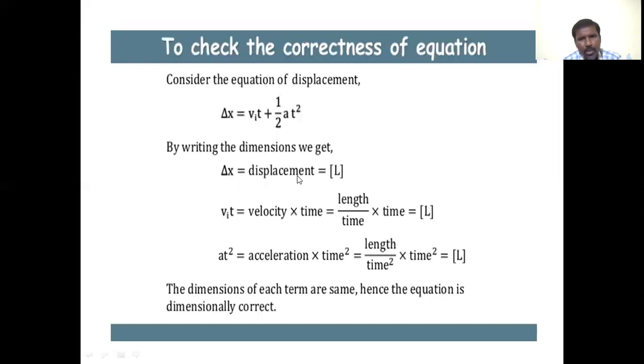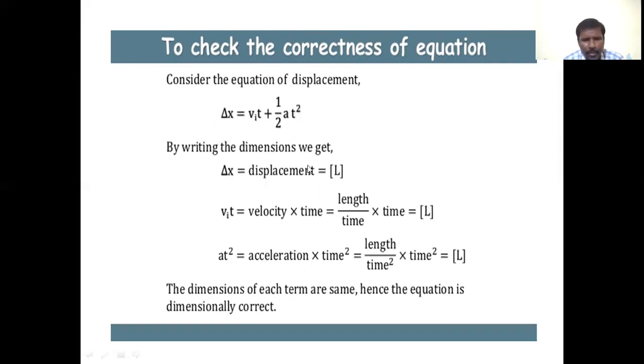The first one is to check the correctness of an equation. Consider the equation of displacement, delta x equals v_i t plus 1/2 a t squared.